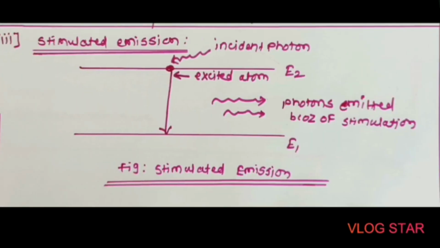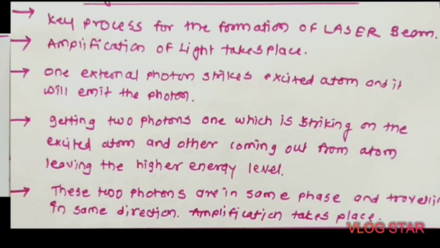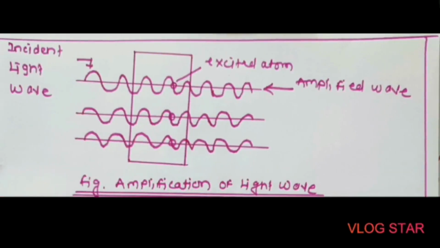So in the previous slide we can see that for population inversion, the number of excited atoms present in the excited state should be larger than that of the electrons present in the ground state, which is nothing but the population inversion concept. Okay, similarly the time period for which the atoms stay in the excited state should be made longer.